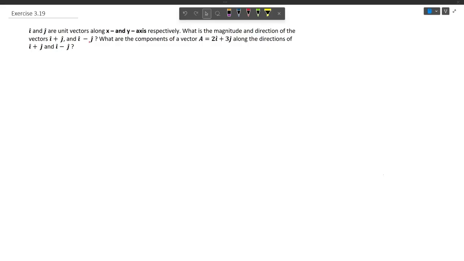The question says that i cap and j cap are unit vectors along x-axis and y-axis respectively. What is the magnitude and direction of vectors i cap plus j cap and i cap minus j cap? So we have to find out the magnitude and direction of these two vectors. So let us construct a coordinate axis first.